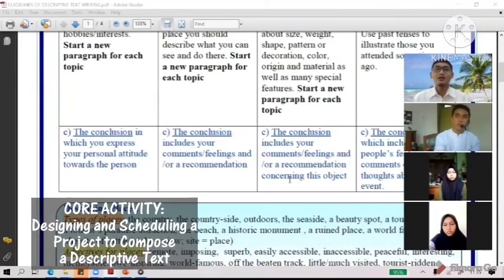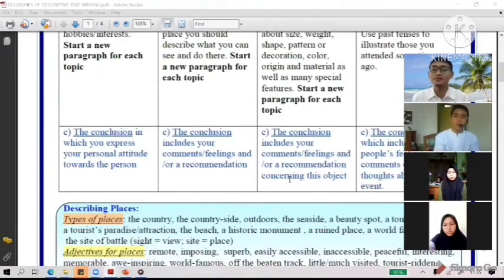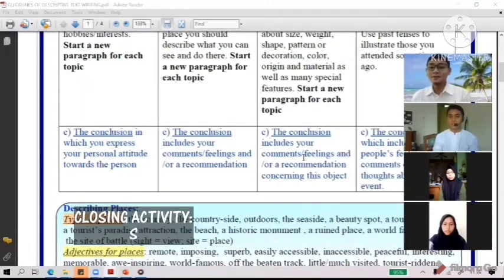Okay, so do you have any suggestion? I think it was 1 week, sir, to get information about that place, and to make the description text 4 days maybe. 4 days, okay. I think that's all, guys, for today because the time is up.